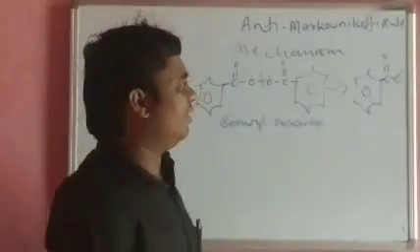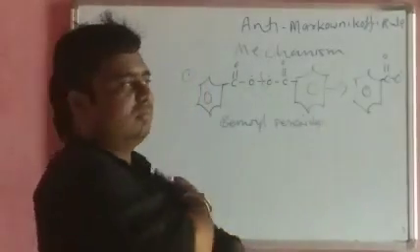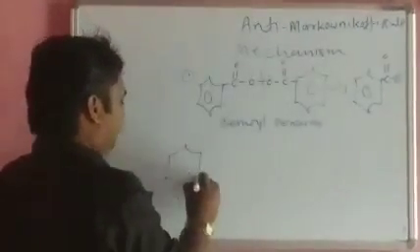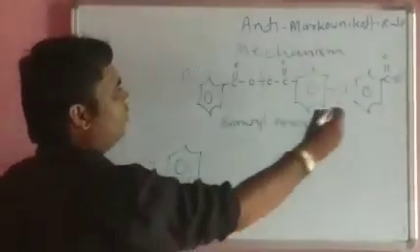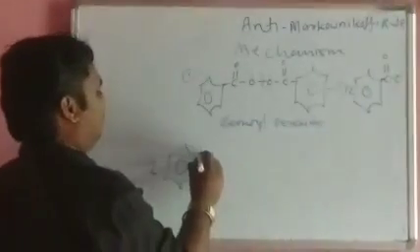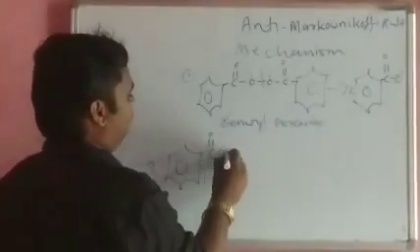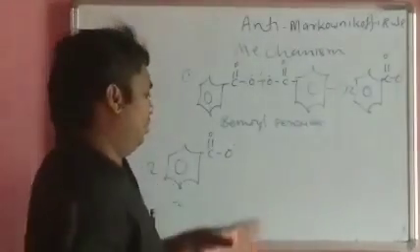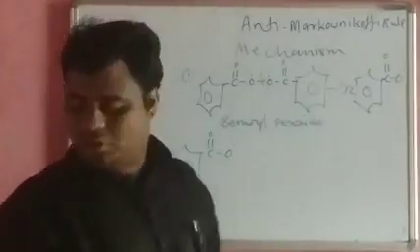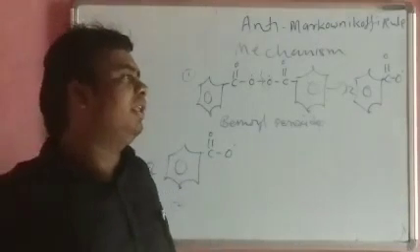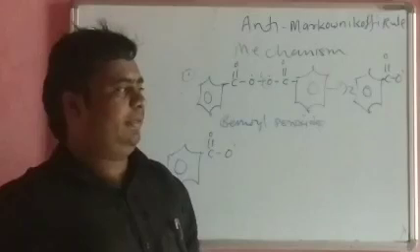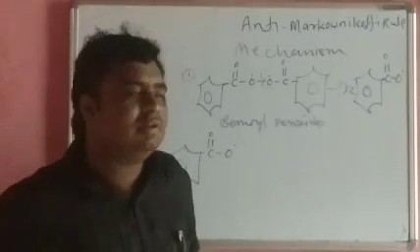Then after that, what will happen to these two radical fragments? We know that the peroxide effect, or anti-Markovnikov rule, is an exothermic reaction.